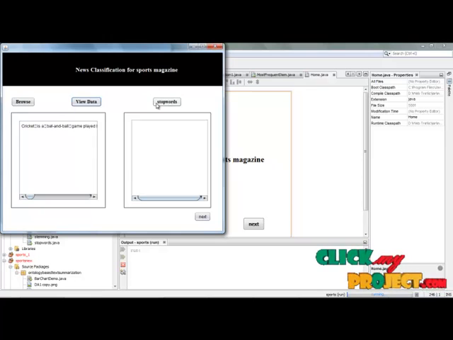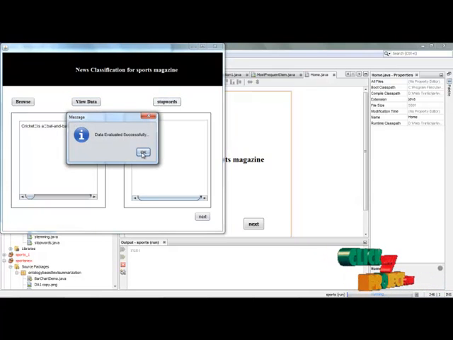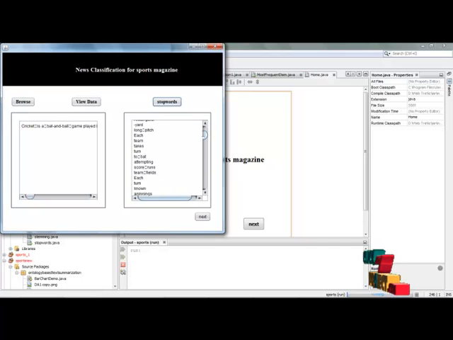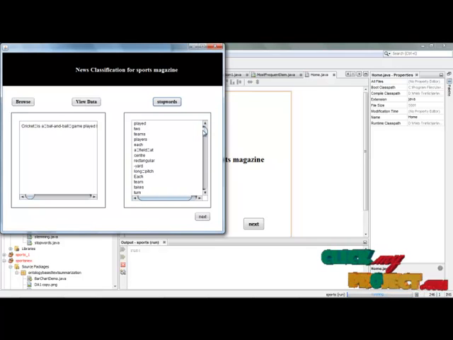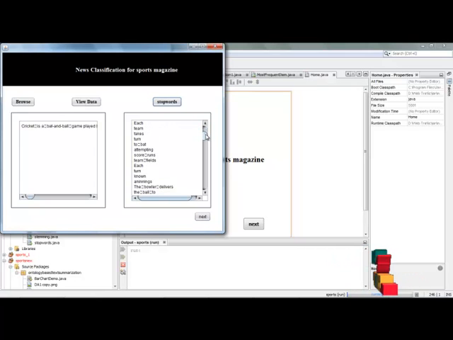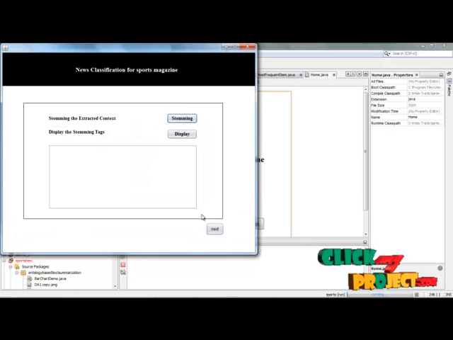Simply click the stop words button. It generates the message "data evaluated successfully." Simply click OK, and then you will get the set of words. These are the summarized words after removing the stop words from the original user document. These are the processed words from the original user document with the stop words removed. Simply click the next button. It goes to the next page.